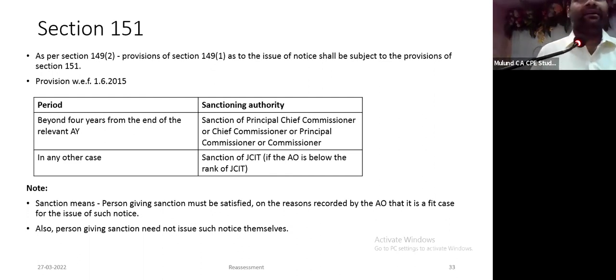In fact, while giving his comments, the principal commissioner should record: yes, I am satisfied, based on these reasons the AO has rightly issued the 148 notice. In many cases, they simply write approved. Yes, this is a fit case. They simply write this. Courts have held that writing just approved means you have not applied your mind. The notice has been quashed. Supreme Court judgment.